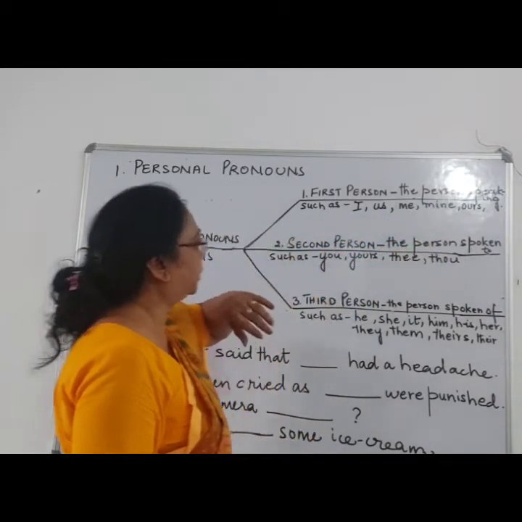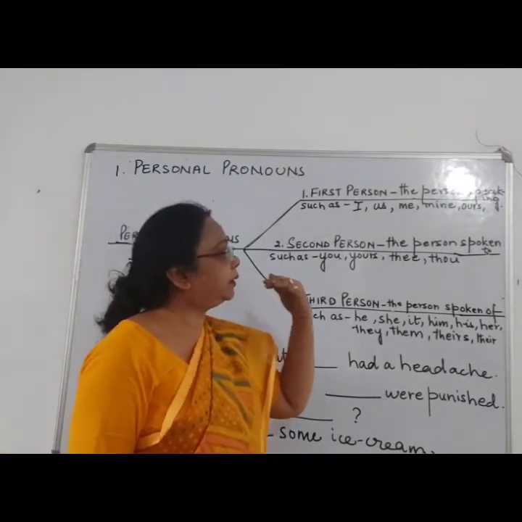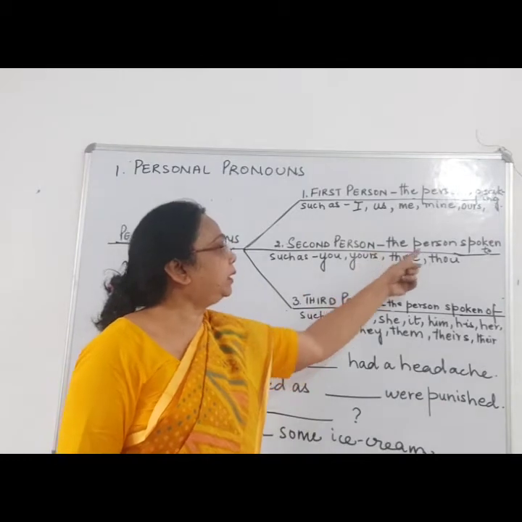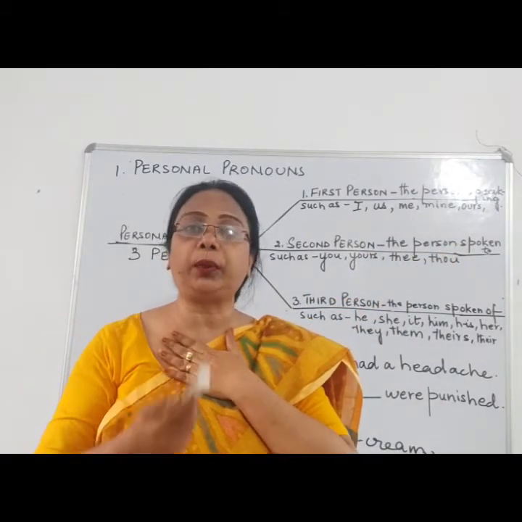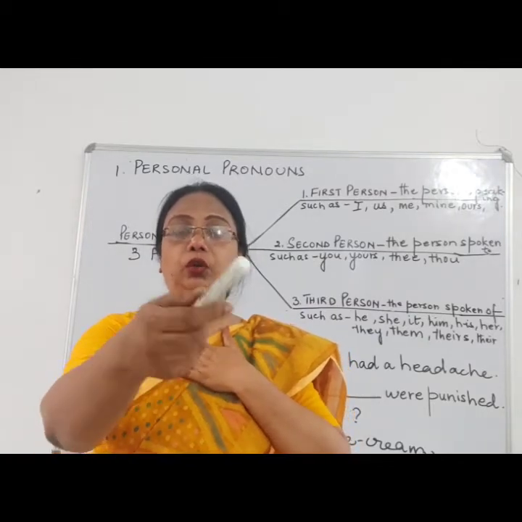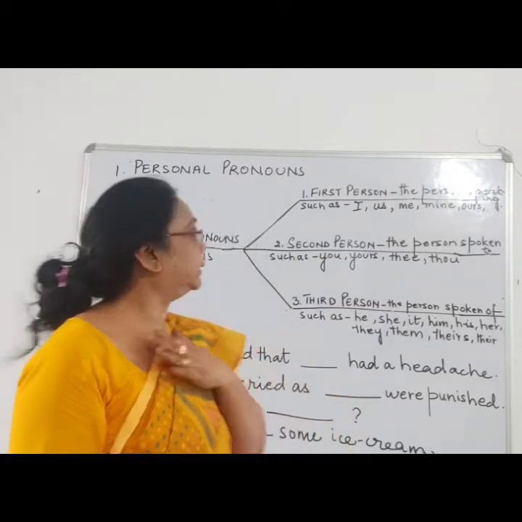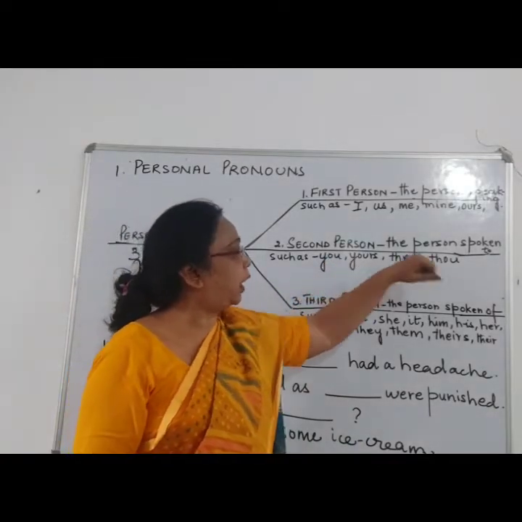Now the second person is the person spoken to. I am speaking to you all, you children. So you children are the second person. Examples are you, yours, thee, thou.